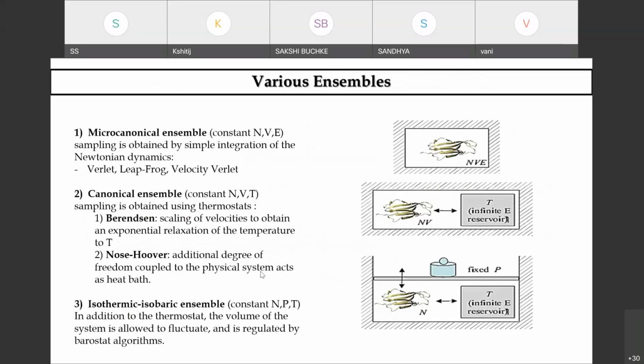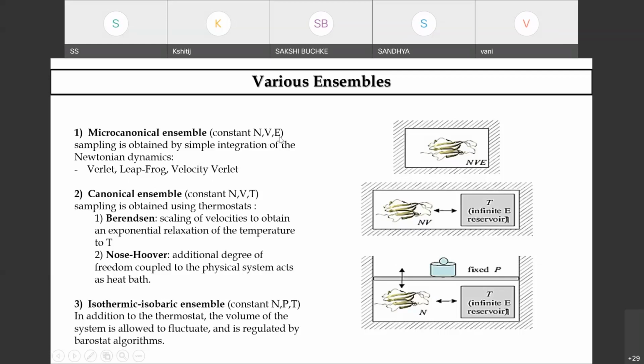Now, as I told you, in terms of explicit solvation and implicit solvation, there are different ensembles also. So you have this microcanonical and canonical and isothermal isobaric ensembles, which your program offers you. So when you go for, say, for example, Newtonian dynamics in terms of Verlet, leapfrog, and velocity Verlet integration, then you have the microcanonical ensemble, that is NVE.